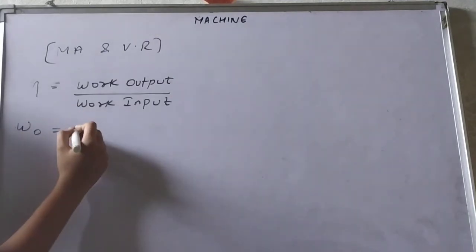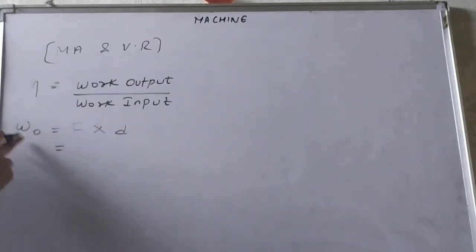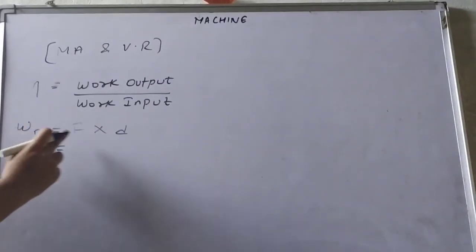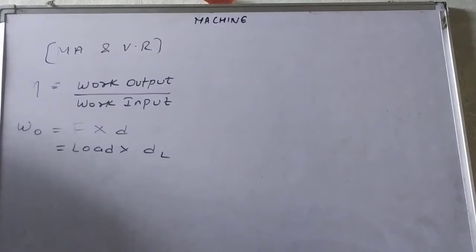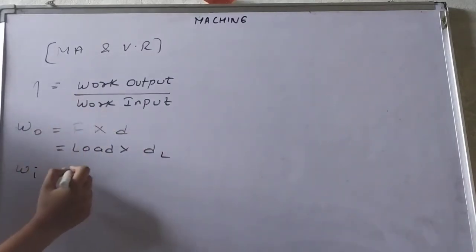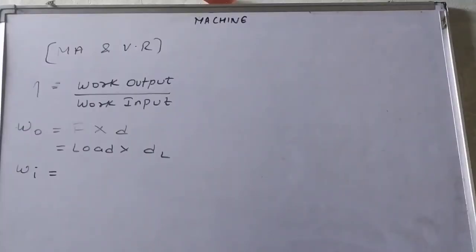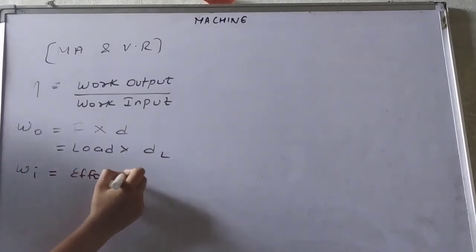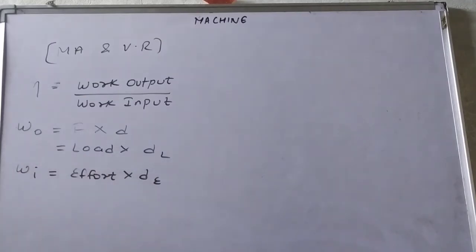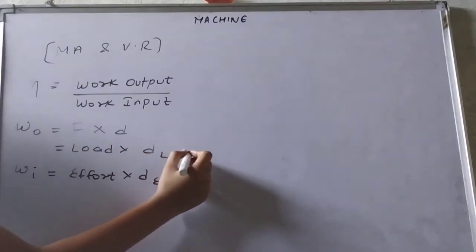So work का फॉर्मूला क्या होता है? फोर्स इंटू डिस्प्लेसमेंट. और ये वर्क किसका है? जो मशीन कर रही है. मशीन जो फोर्स अप्लाई करती है उसको हम क्या बोलते हैं? लोड. Multiplied by displacement along the load side. Okay, now work input. Work input is also force into displacement. Work input is the work which is done on the machine. It means आप जो मशीन पे वर्क कर रहे हो. Okay, so the force जो आप मशीन पे अप्लाई करते हो उसको हम क्या बोलते हैं? Effort. Multiplied by displacement along the effort side. This will be equation 1.